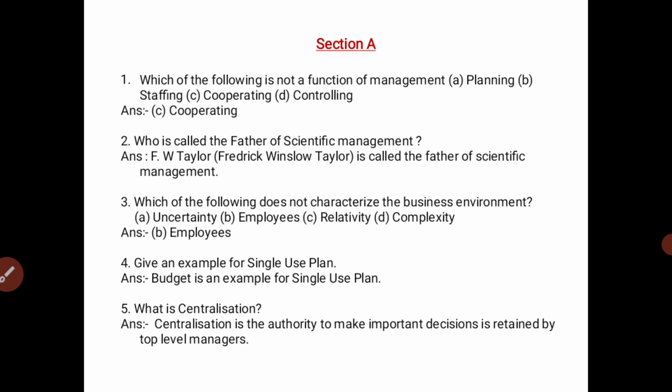Why? Because in section A and section B, not much time is consumed, as they are only 1 mark and 2 mark questions. So you have to answer all the questions. If any one answer is wrong, the correct answer will be considered during evaluation.